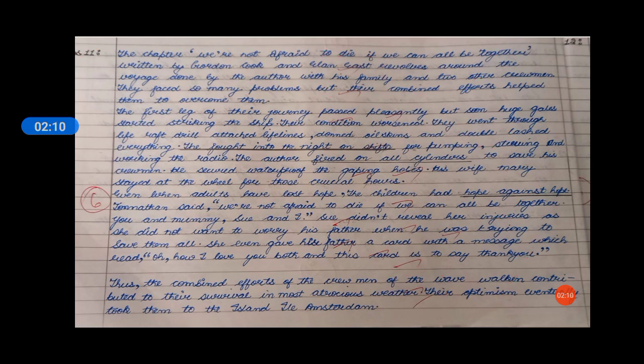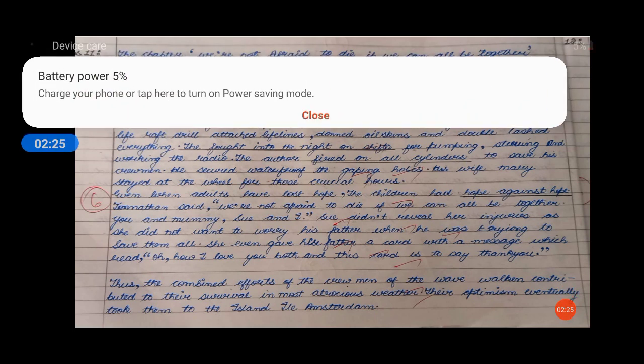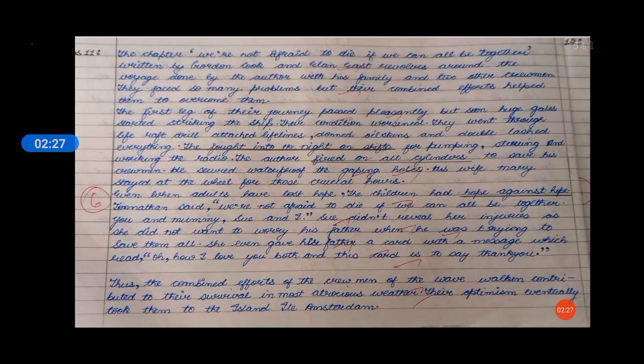And let's come to the presentation first. See, look at the handwriting. It is very neat handwriting. I don't say that you should change your handwriting within a period of time. No, it's not possible. But it should be readable. It should not be illegible handwriting where we are not able to read it properly.